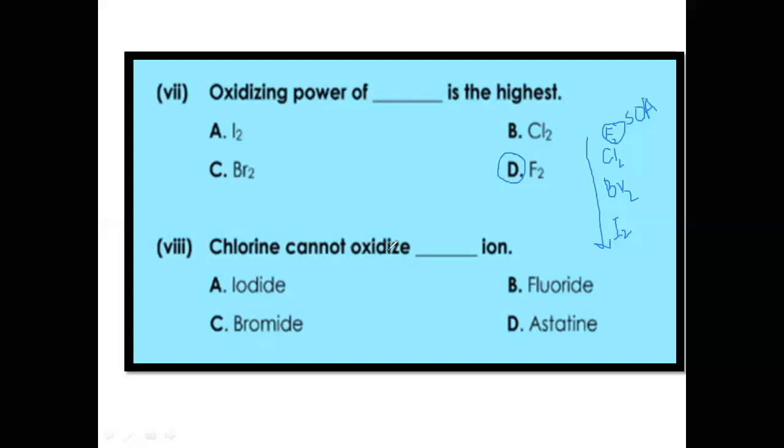So chlorine cannot oxidize this. Chlorine is at the second number and fluorine is above it. Although chlorine can oxidize the lower molecules like bromine and iodine, it cannot oxidize fluorine, because fluorine is a stronger oxidizing agent. The weak oxidizing agent cannot oxidize the strong oxidizing agent. So the correct option in this case is fluoride ion.